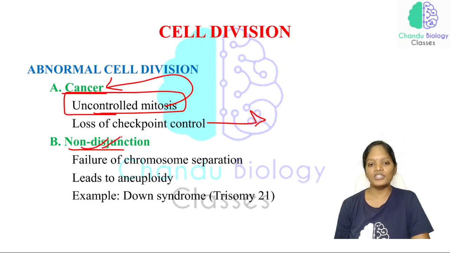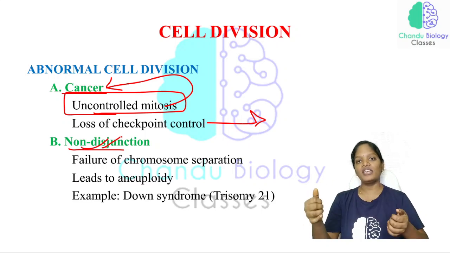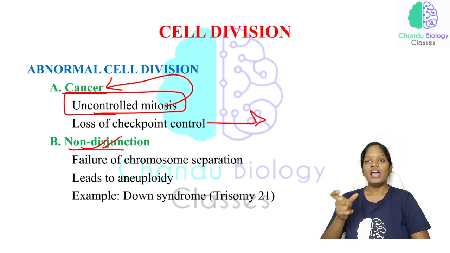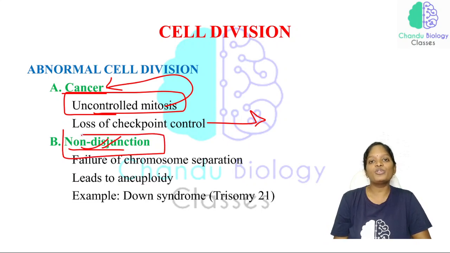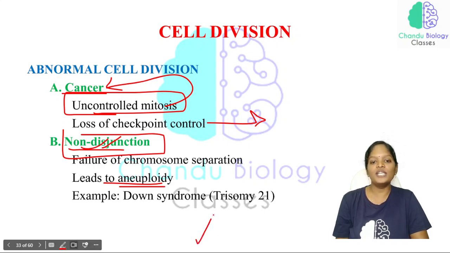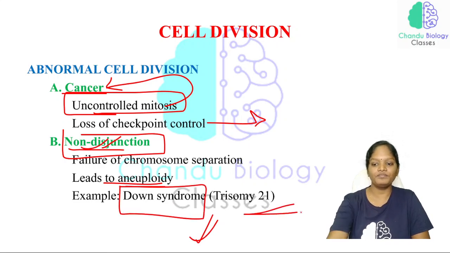And non-disjunction: we have studied that one chromosome is segregated into two chromatids, and if that segregation is not functioning properly, that condition is called non-disjunction, a failure of chromosome separation. This leads to aneuploidy. Only because of this non-disjunction, Down syndrome, which we discussed in the previous class, takes place.